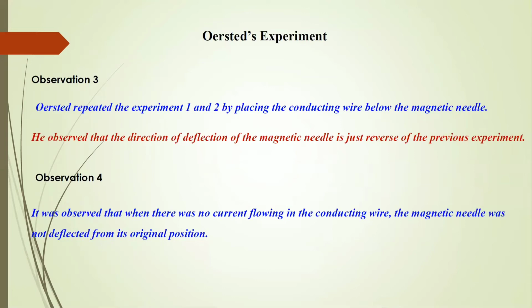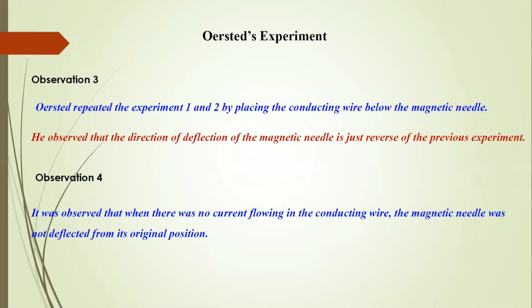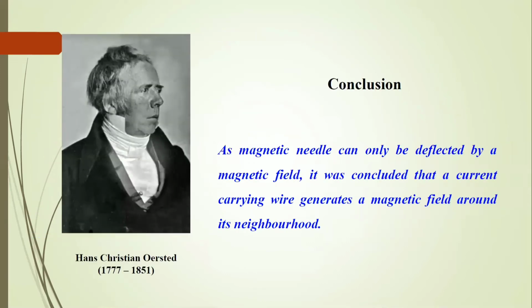The most important observation was that whenever no current was flowing in the conducting wire, the magnetic needle was not deflected from its original position. If the key was kept open, no current flows, so no deflection was observed in the needle. By combining these four observations, he concluded that a magnetic needle can only be deflected by the presence of a magnetic field.